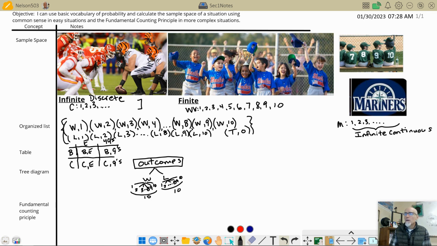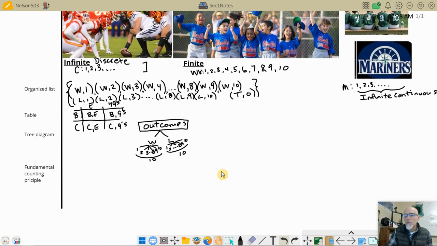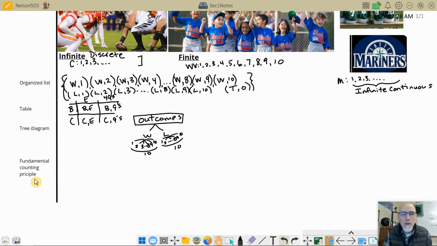All right. Now, with all of that out of the way, there is a principle called the fundamental counting principle. And here's where things kind of get a little bit different. All of these discussion points that we had up here were, with the exception of this one right here, like, what are the ways that this game right here could have come out?